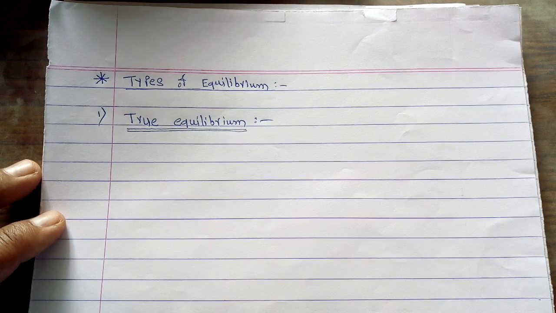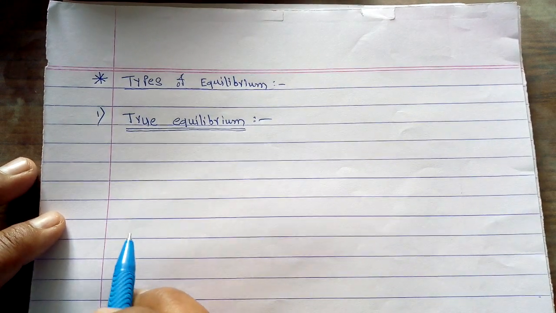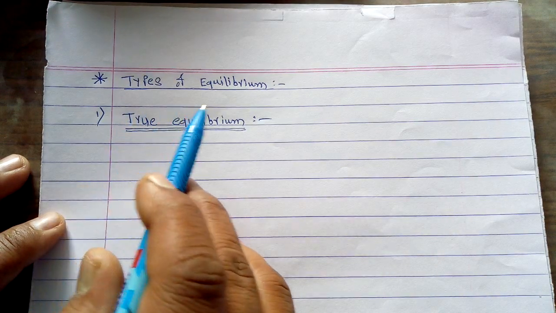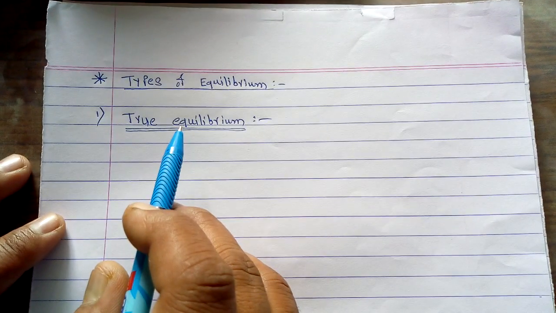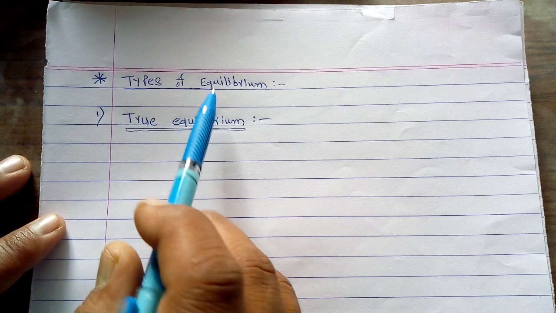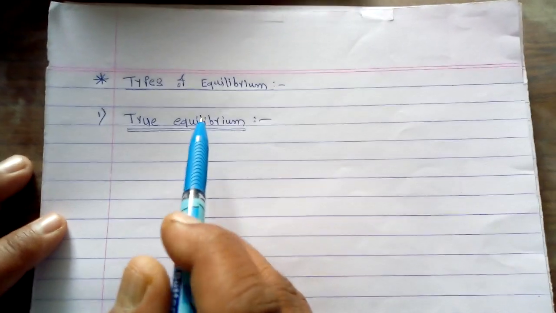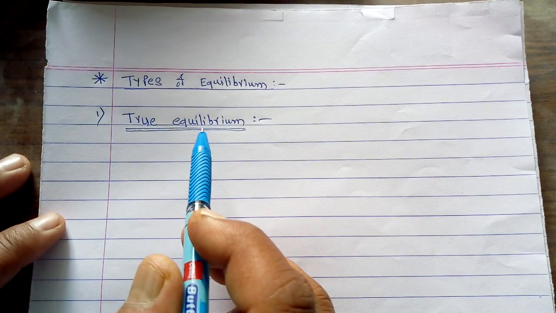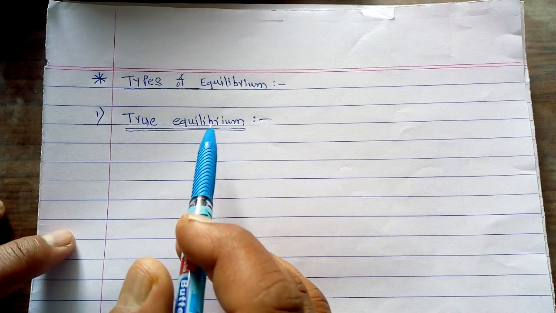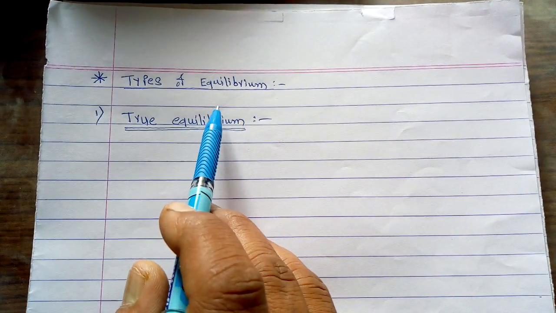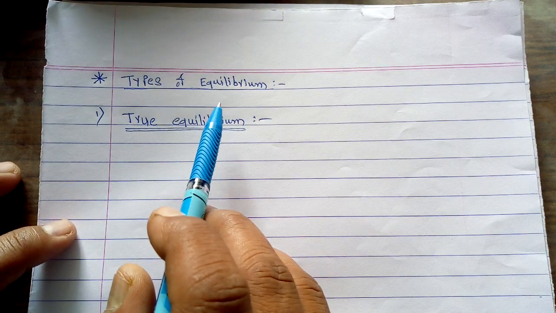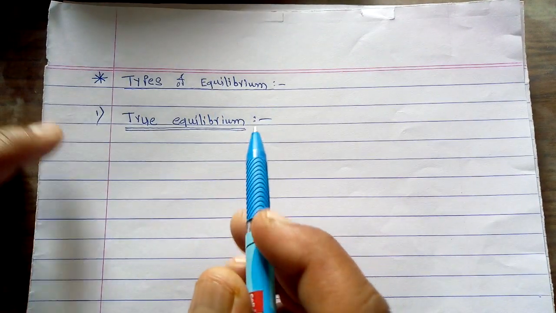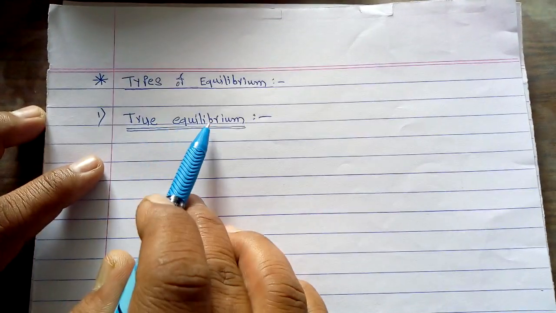Now, in the current lecture, we have to study the next important point, that is called the types of equilibrium. Whenever we consider a phase rule, we have to take the equilibrium into consideration. We have to focus on the equilibrium in each and every study of a phase rule or of a particular system. Therefore, we are interested to study the different types of equilibrium. This equilibrium has some important types. The first important type is called the true equilibrium.